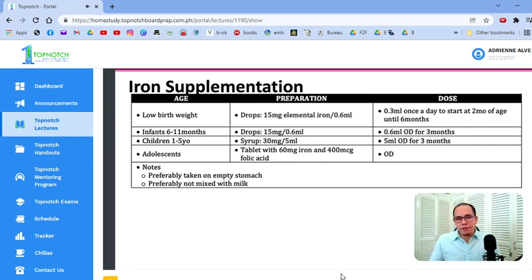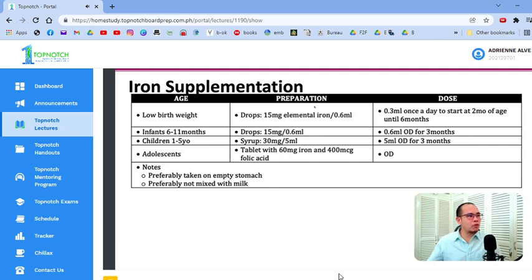Okay? However, for your premature babies, for your low birth weight babies, here is where the problem comes in. Your premature, your low birth weight babies, mas konti yung store nila ng mga micronutrients. Mas prone sila mag-develop ng deficiencies. And that's why we supplement them. Okay? So, for low birth weight baby, that's 15 milligram per 0.6 ml, this is the preparation, but we only give 7.5 milligram. That is why we give 0.3 ml once a day.